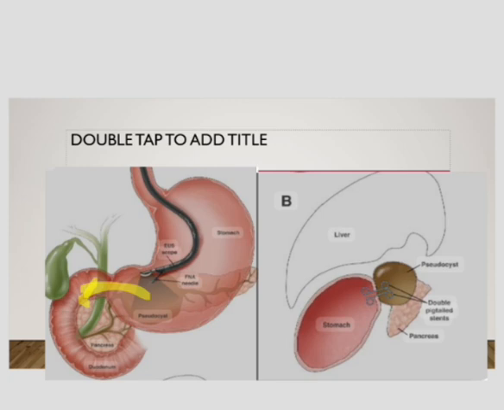As well as this cyst can pressurize the common bile duct, this is the CBD. This cyst, if very large, can exert pressure on this common bile duct and cause obstruction of the bile duct, due to which bilirubin and bile will accumulate in the biliary tree and will lead to obstructive jaundice.